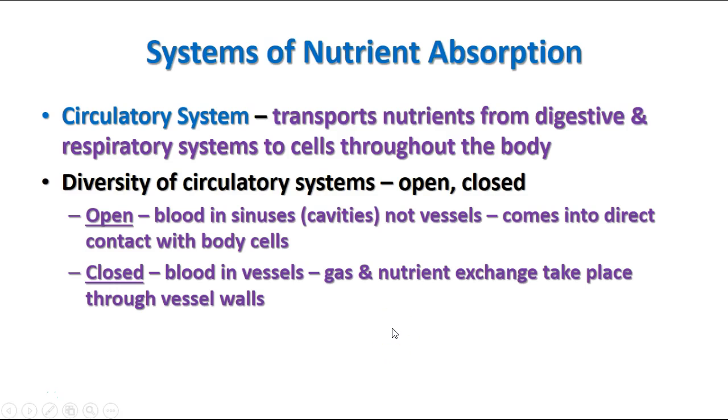Another system involved with nutrient absorption, of course, is the circulatory system. The circulatory system is the transport mechanism for these nutrients from both the digestive and the respiratory systems to get throughout the body to the cells. Now remember, as we talked about animals, we talked about a couple of different kinds of circulatory systems. Open circulatory systems, remember, the blood did not remain in vessels all the time, but rather collected in sinuses or cavities and came into direct contact with the body cells. So basically the gas exchange occurred directly from the blood to the cells, and vice versa.